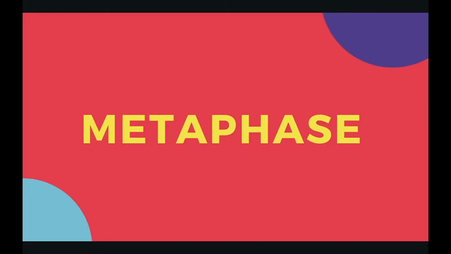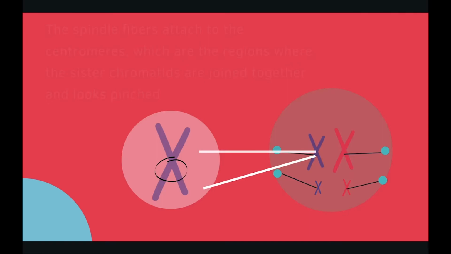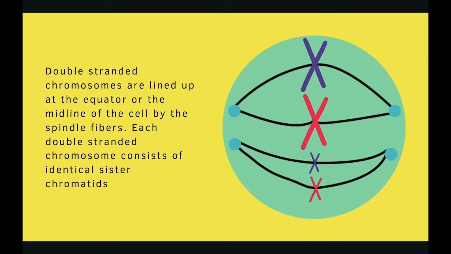Then the cell moves on to metaphase. The spindle fibers attach to the centromeres, which are regions where the sister chromatids are joined together and looks pinched. Double-stranded chromosomes are lined up at the equator or the midline of the cell by the spindle fibers. Each double-stranded chromosome consists of identical sister chromatids.